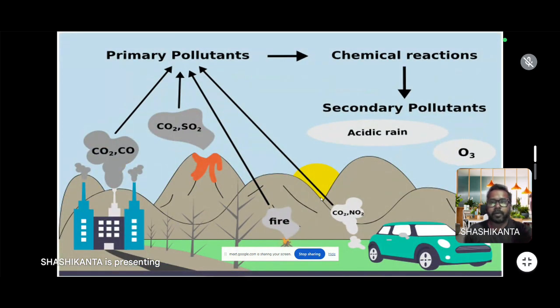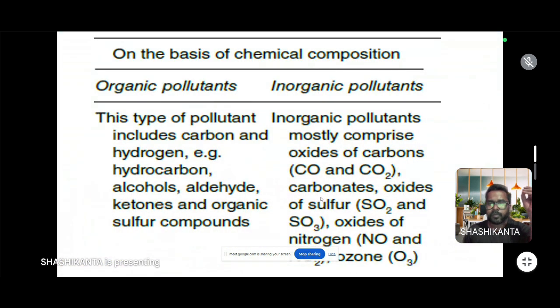Primary pollutants, by chemical reaction, are converted into secondary pollutants, and these consequently cause climate change, meaning acid rain, global warming, the greenhouse effect, and ozone layer depletion. All these occur due to the deposition or release of primary and secondary pollutants into the atmosphere or air. Then, on the basis of chemical composition, air pollutants are divided into two categories.